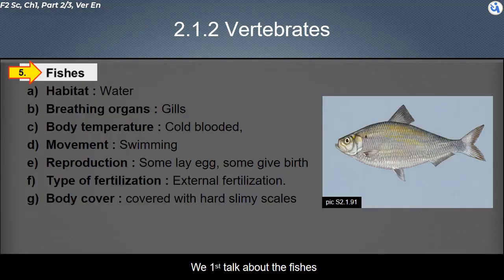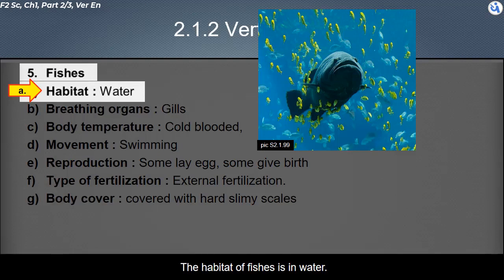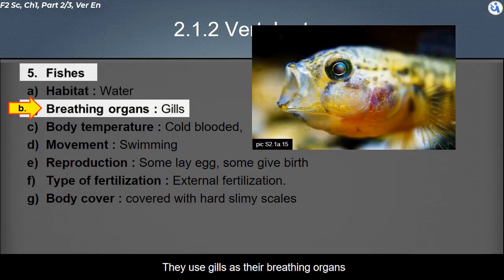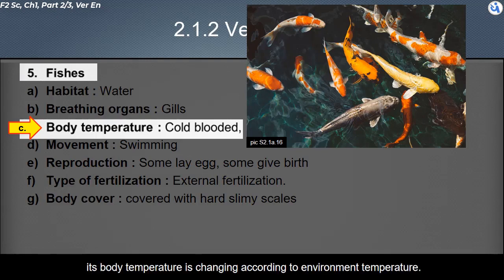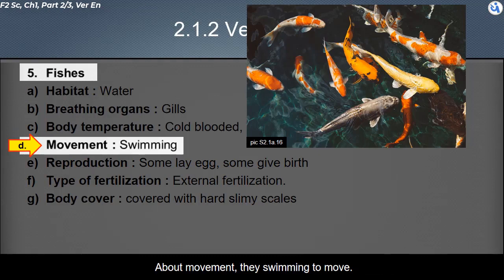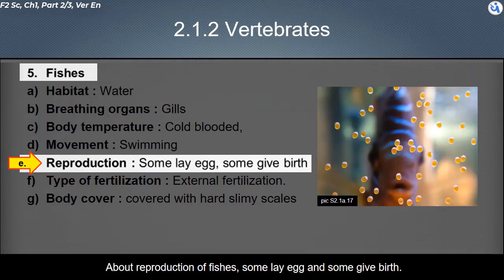We first talk about the fishes. The habitat of fishes is in water. They use gills as their breathing organs. Fishes are cold-blooded animals. Their body temperature changes according to environment temperature. About movement, they swim to move. About reproduction of fishes, some lay eggs, and some give birth.